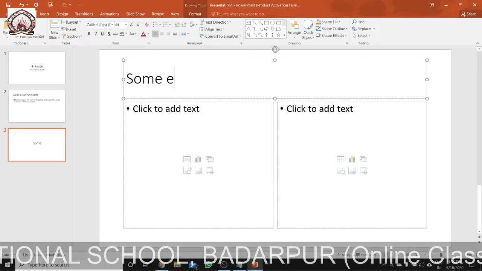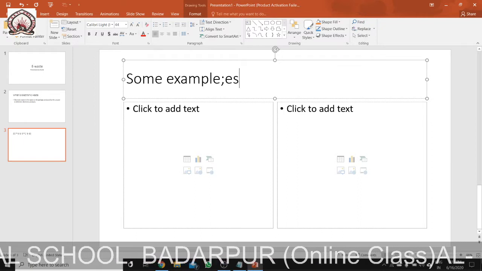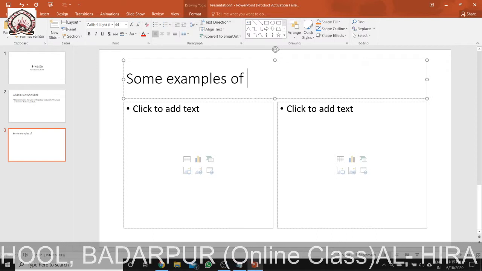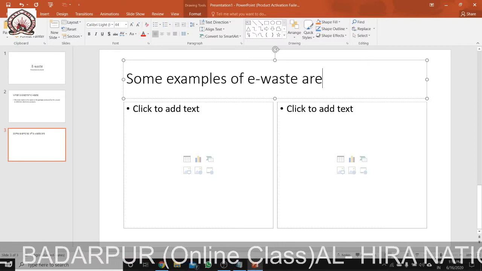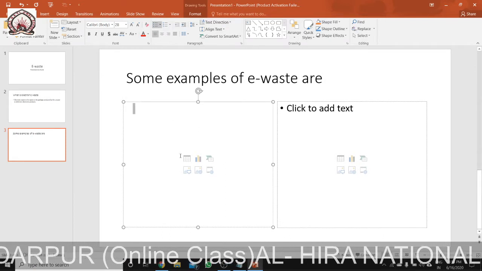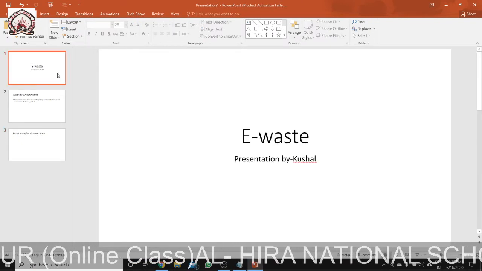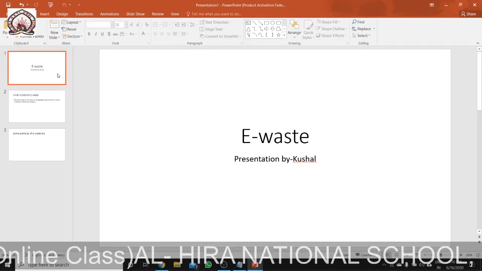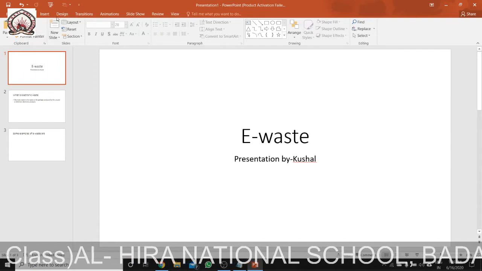Some examples of e-waste are. Okay, I'm showing another part now: how to change the design, how to create a design.